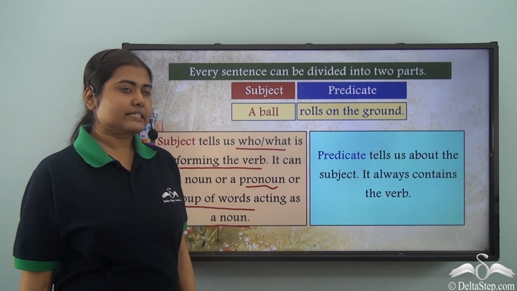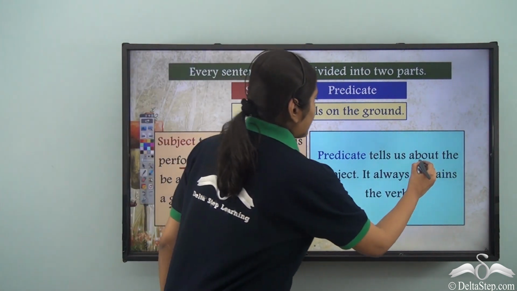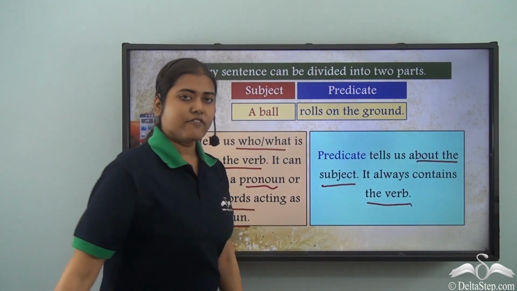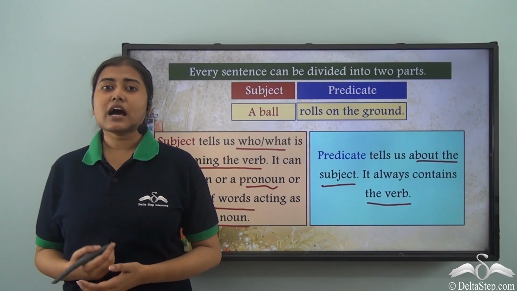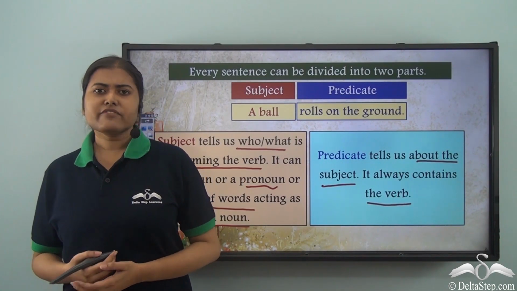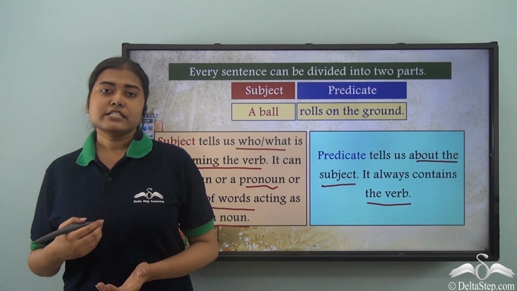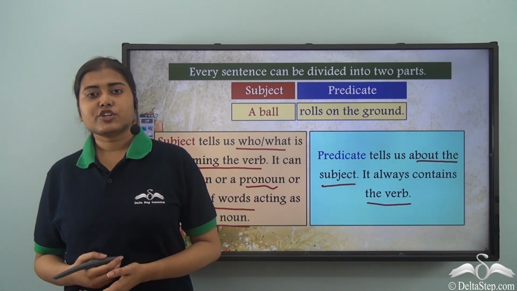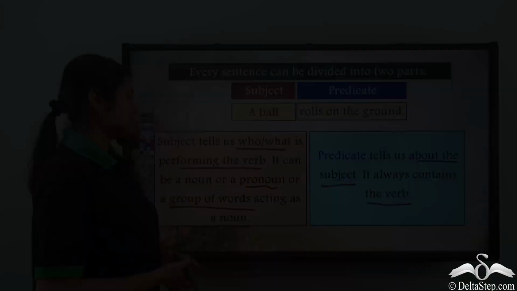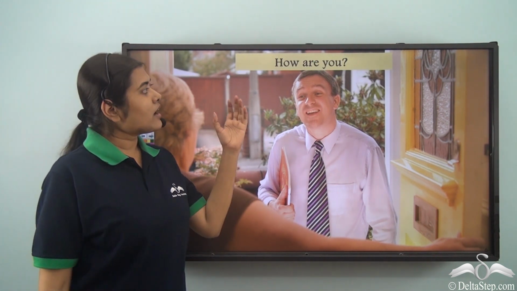And what does the predicate tell us? It tells us about the subject, and it always contains the verb. We have already learned how to divide a sentence into its subject and predicate. Today we are going to learn some more, especially when we have interrogative and exclamatory sentences. How are you? Now this is a question or an interrogative sentence. Now how do you find the subject in this case?